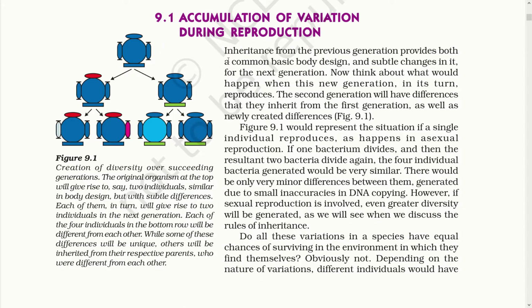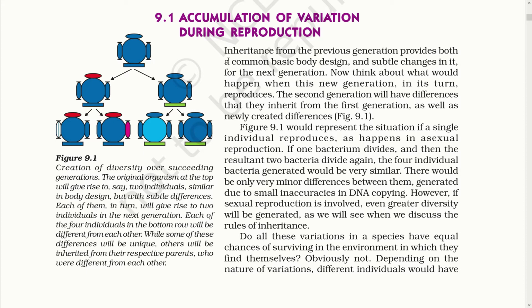Accumulation of variation during reproduction. Inheritance from the previous generation provides both a common basic body design and stable change in it for the next generation. Now think about what would happen when this new generation in its turn reproduces. The second generation will have differences that they inherit from the first generation as well as newly created differences.